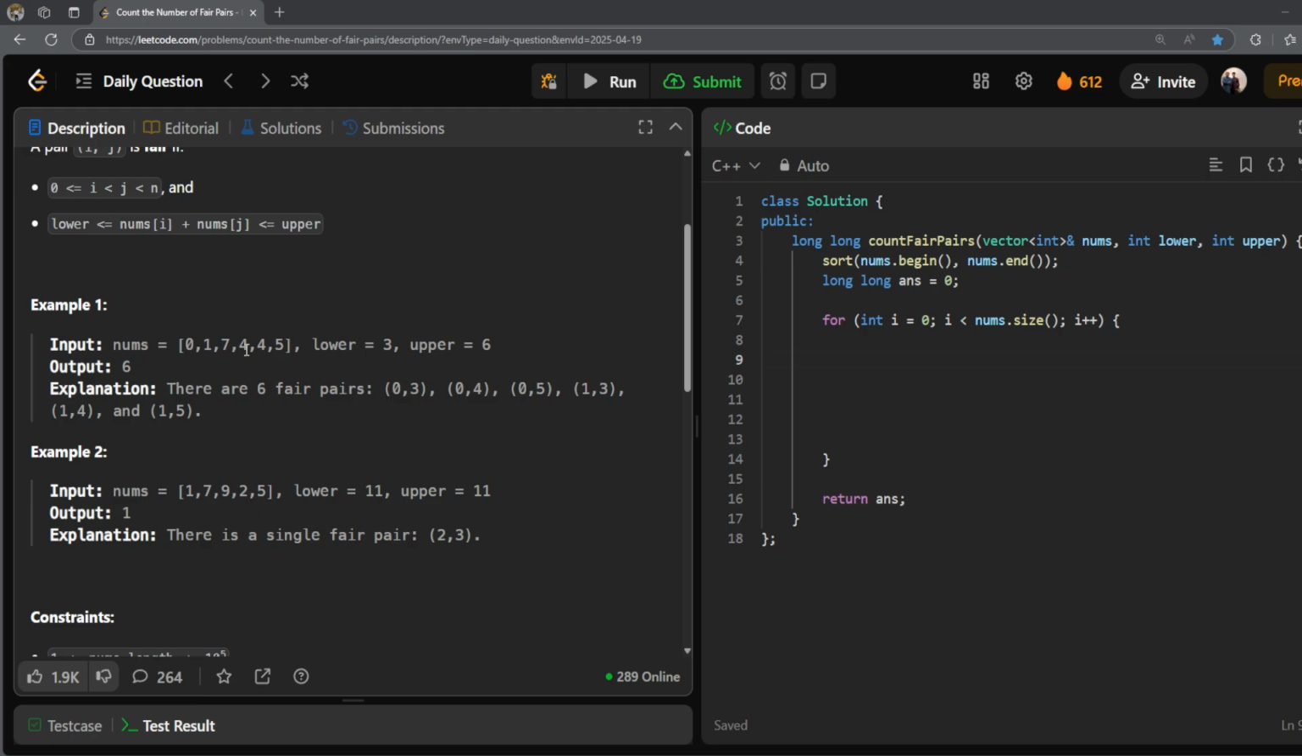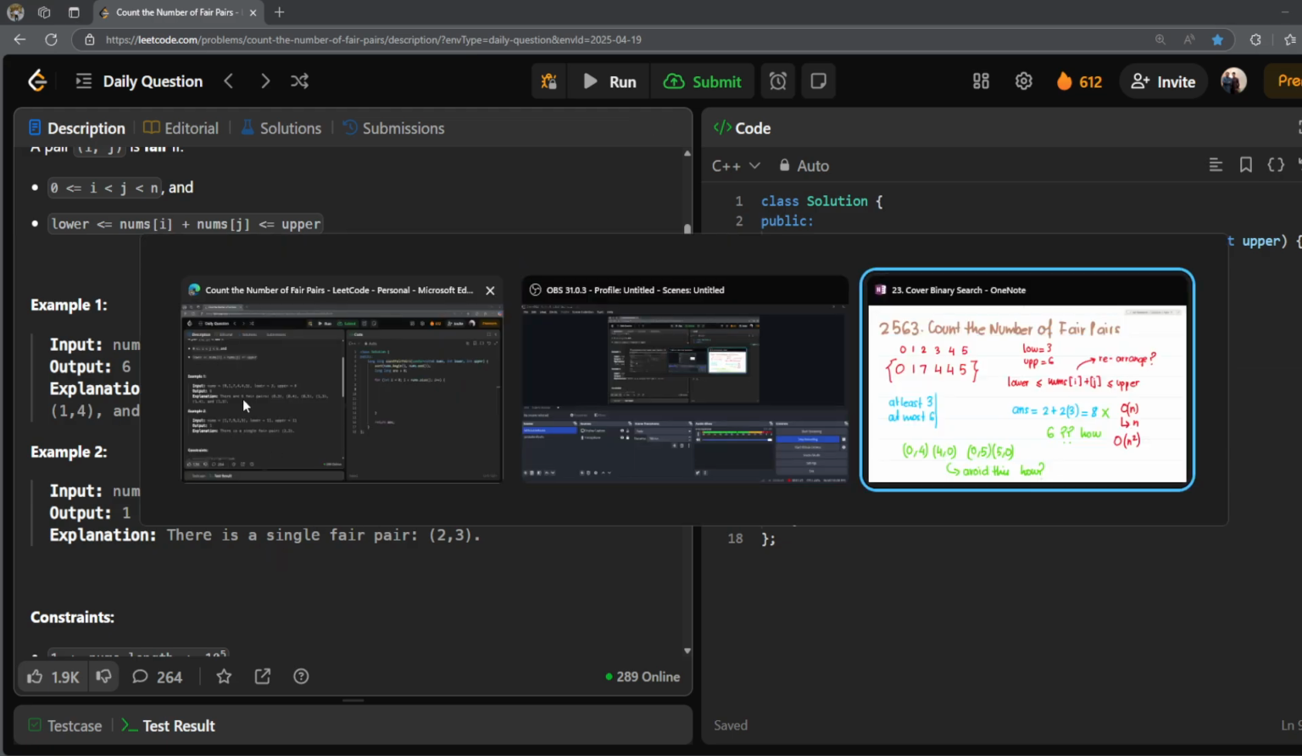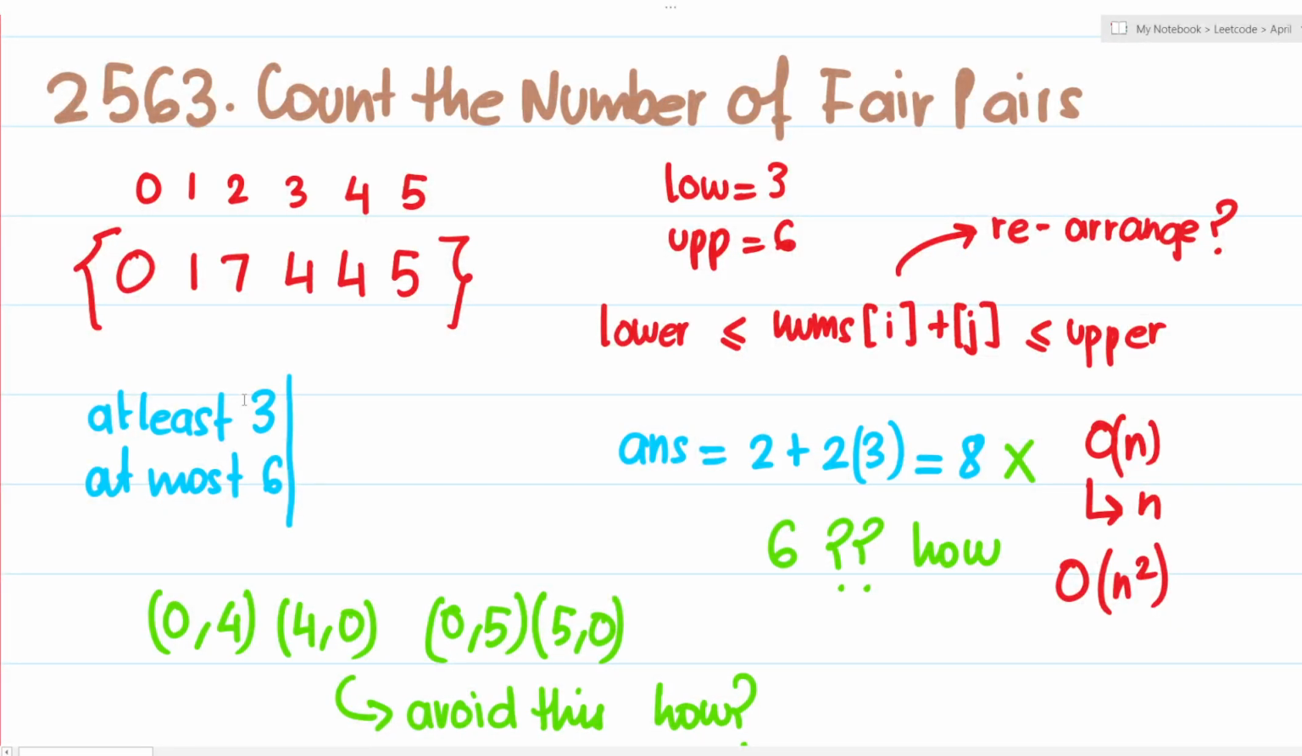Okay, now let's have a look at the example test cases. 0 1 7 4 4 5, lower is 3, upper is 6. And then 1 7 9 2 5, you just have a single fair pair, and that is at index 2 comma 3, which means you can only make up 11 when you use 9 and 2. So let's have a look at the first test case over here. I have 0 1 7 4 4 5.